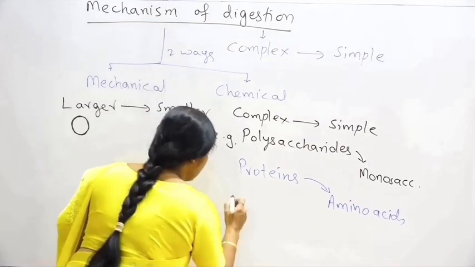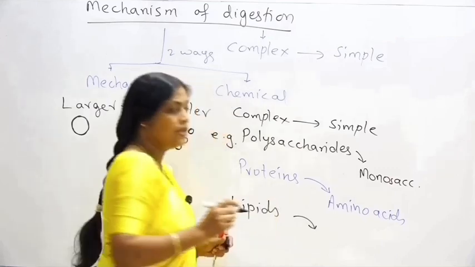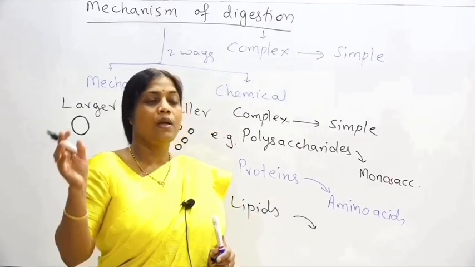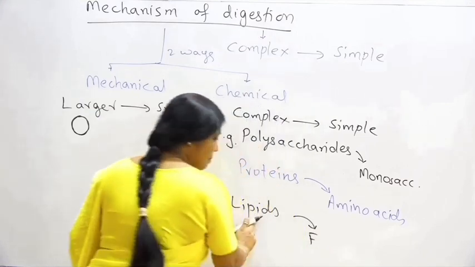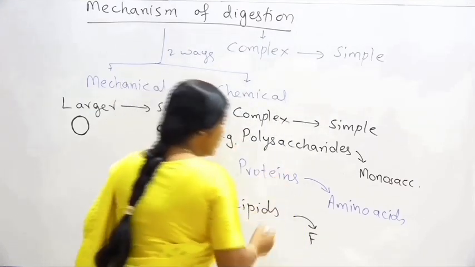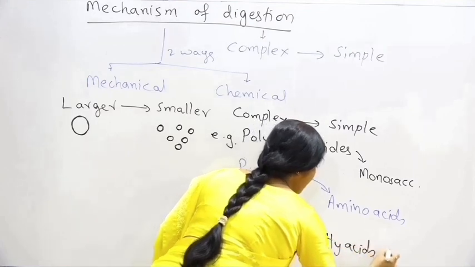Similarly, we can talk about the lipids. When the lipids are digested, they get converted into fatty acids and glycerol. Most of the lipids are triglycerides, so they produce 3 molecules of fatty acids plus glycerol.